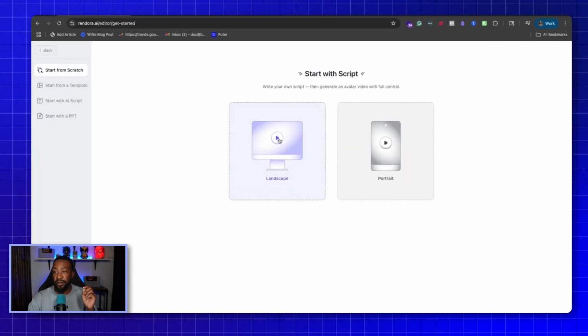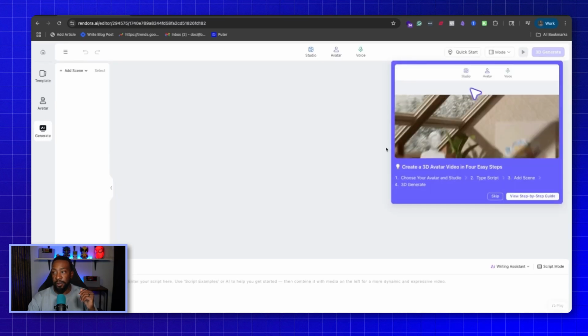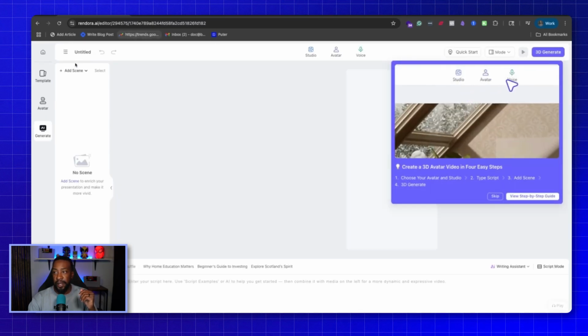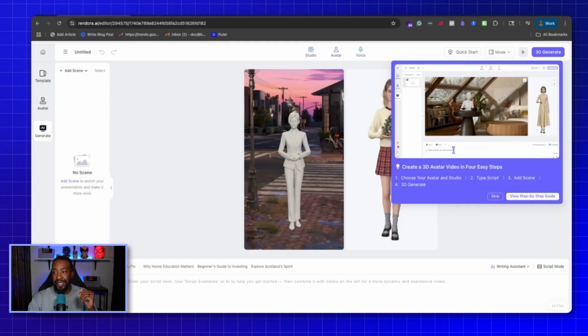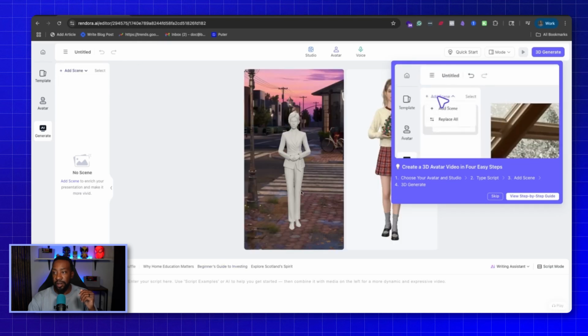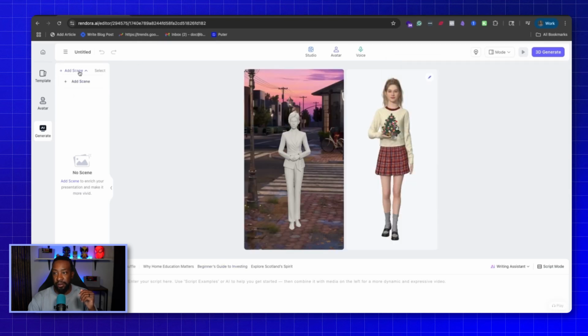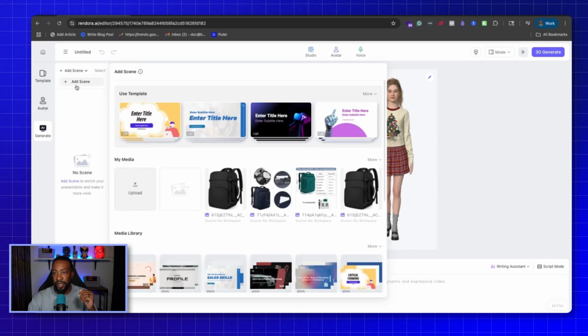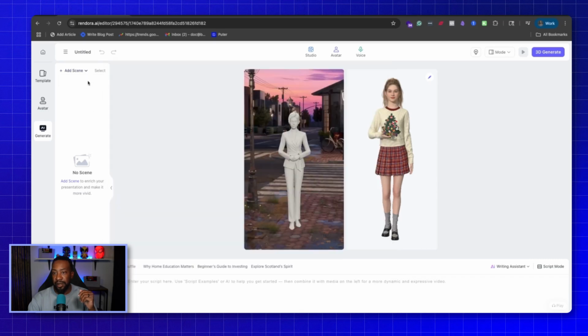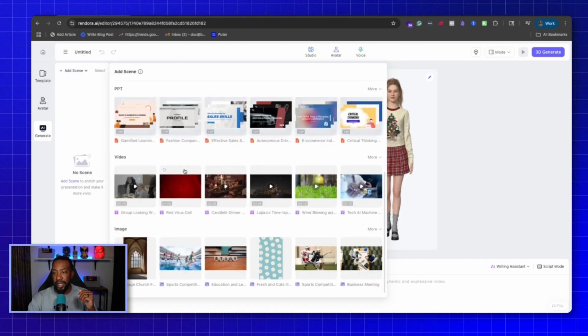So let's say, for instance, I want to create something that's going to be more of like a YouTube short, or it's going to be vertical. I can first pick the portrait right here. I can then add the scene, and I can also then go into the avatar that I'm looking for. So say, for instance, the scene right here, I can add a scene, and I can decide on what I want to do.